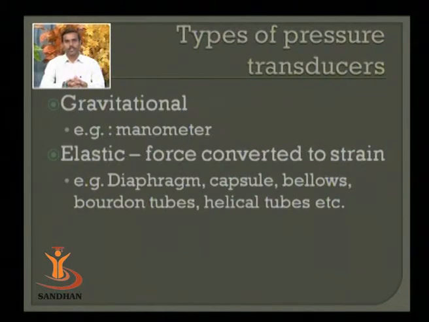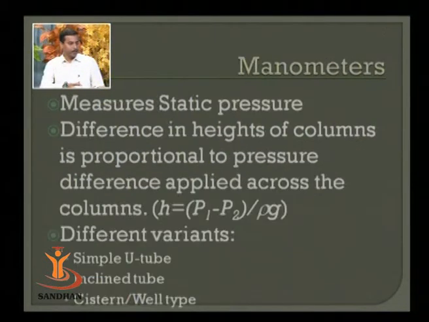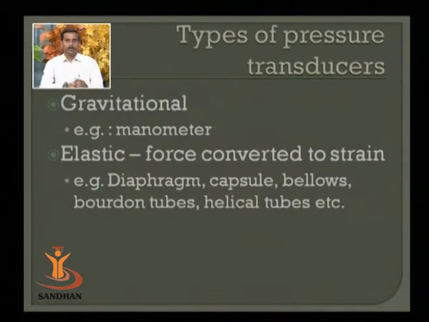Examples of gravitational measurement are manometers. Different manometers we are aware of: either a U-tube manometer, an inclined tube manometer, or another kind, the cistern manometer. These are the manometers that you are going to look for. These manometers have a liquid filled in a tube, which you can utilize for measurement of pressure.